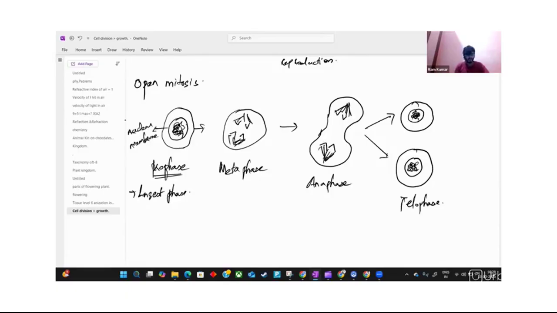The prophase is the longest phase in mitosis. The chromosomes are visible in this phase.